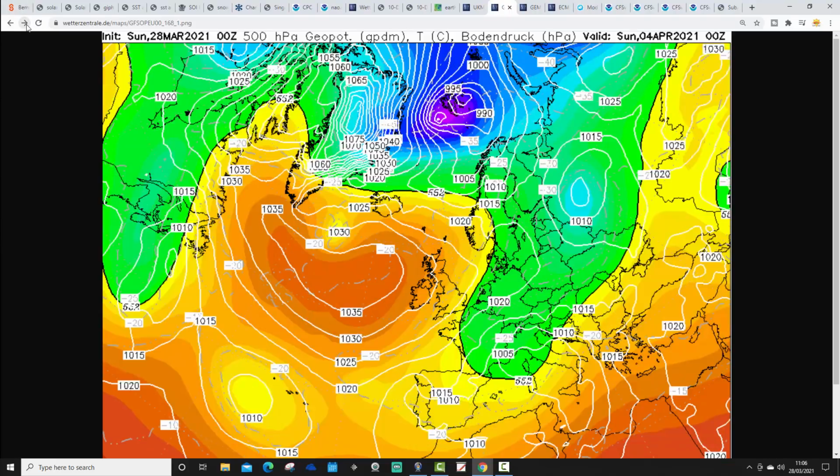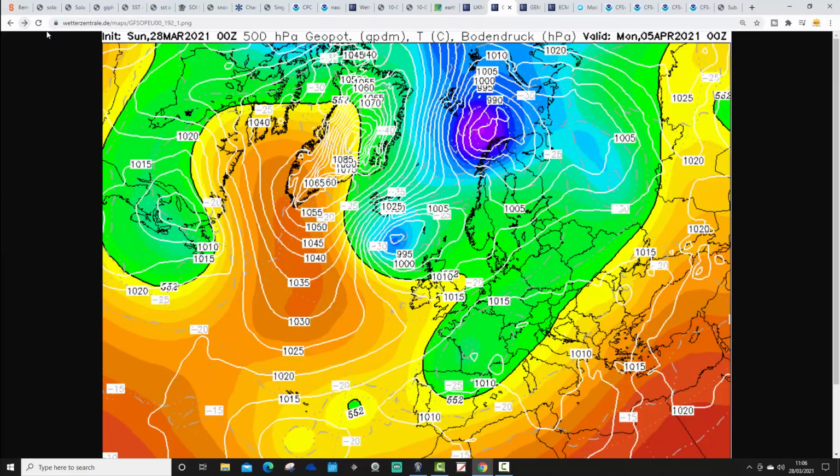Now, as we go through to Easter Sunday and up into Easter Monday, this high pressure pushes northwards into Greenland, and we're going to have a go at dropping in very cold air from the north. By the way, this is raising some eyebrows at the moment, what's going on with this Greenland high. I think we're getting the central pressure there to around 1,085 millibars. Some of the more recent output has actually been taking the central pressure over Greenland up to 1,090 millibars.